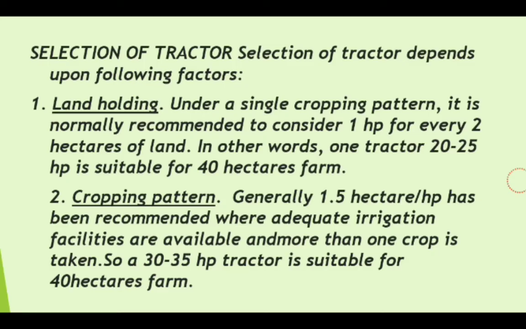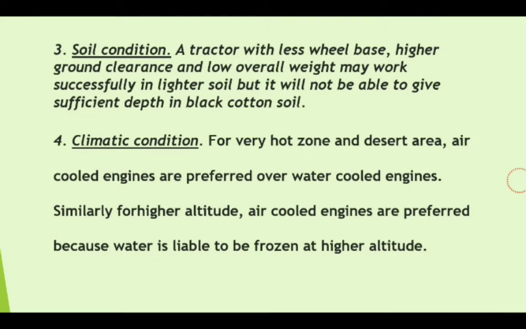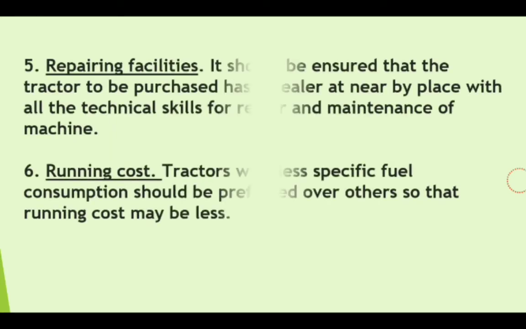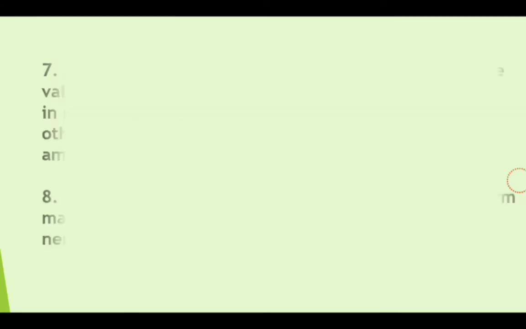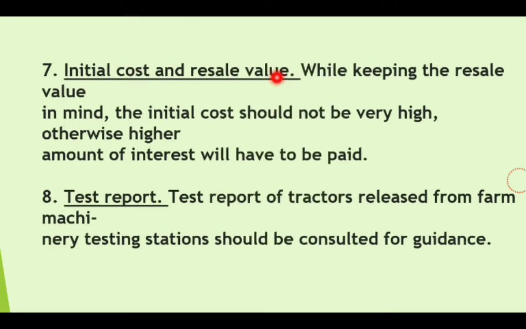Then, which are the points to be considered for selection of a new tractor? If you want to purchase a new tractor, what should be the criteria? There are 10 factors we need to consider. Number 1 is land holding, number 2 cropping pattern, number 3 soil condition, number 4 climatic condition, number 5 repairing facilities, number 7 initial cost and resale value, number 8 test report.